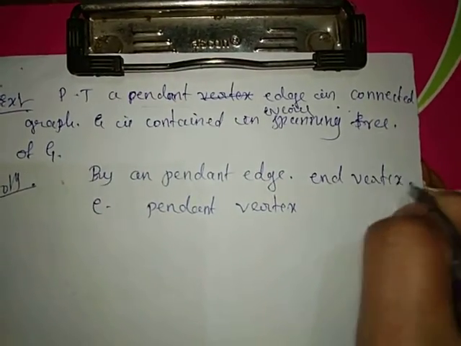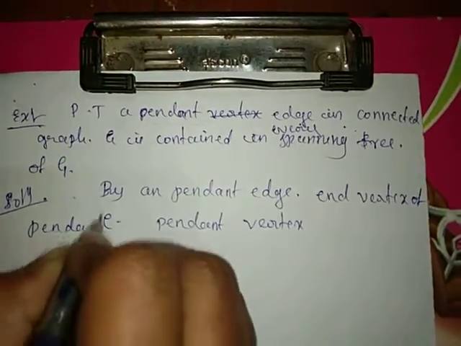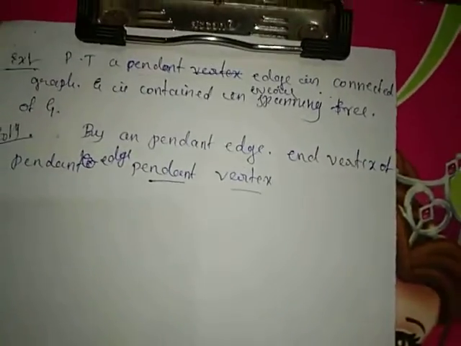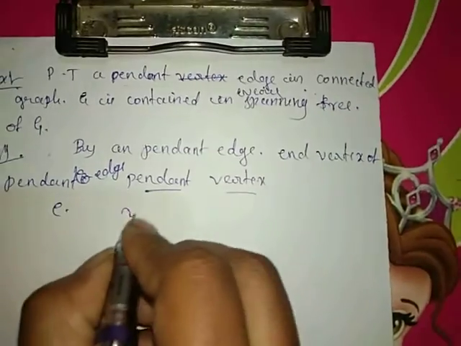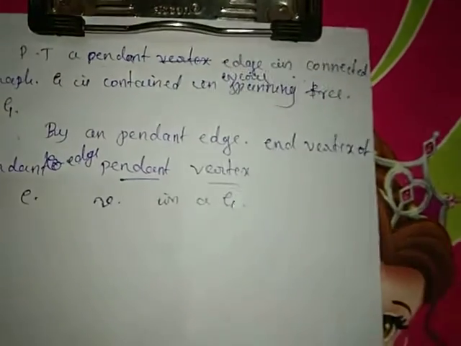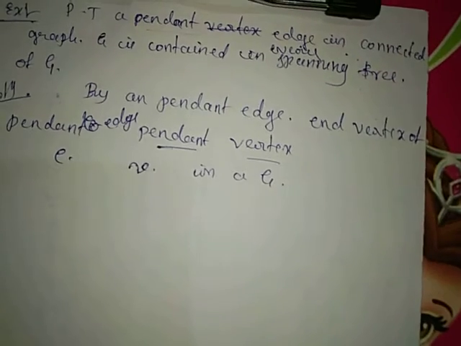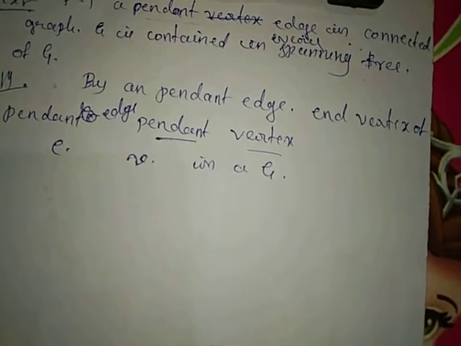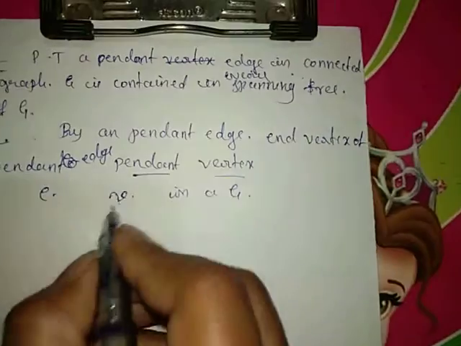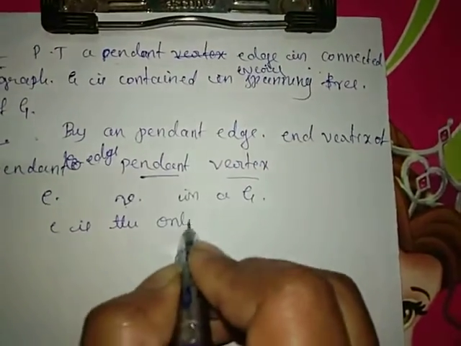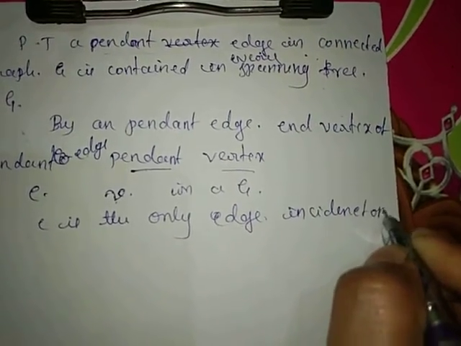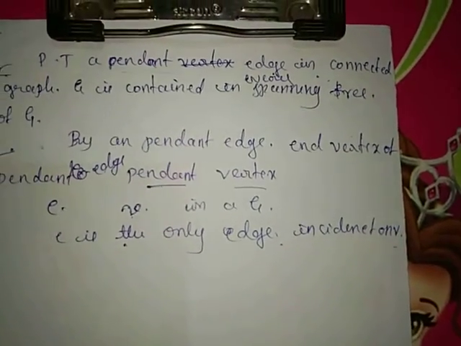Suppose E is a pendant edge and V is its pendant vertex in graph G. Then it is clear that E is the only edge incident on V.